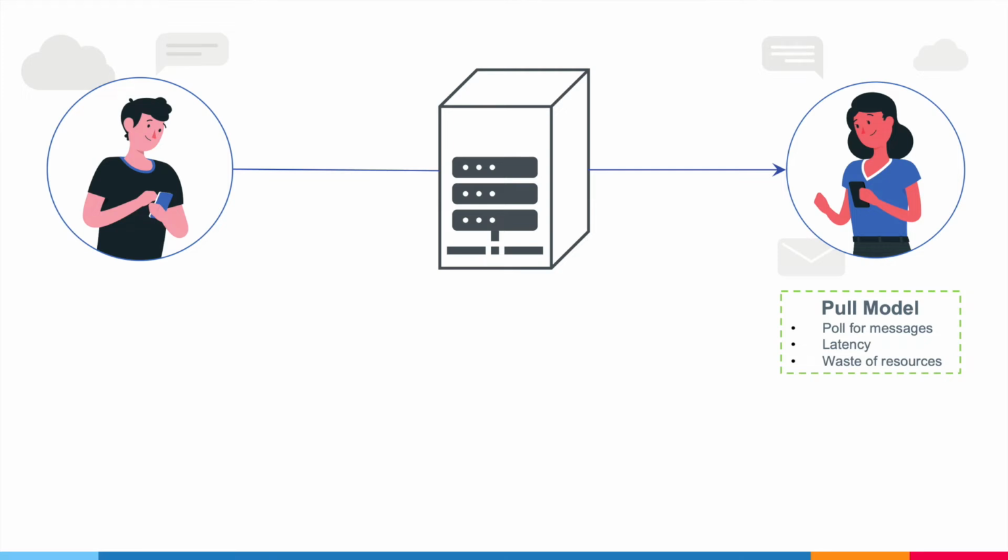So let's see if we can instead somehow push the messages from our server directly to the client app. For the client app to be able to receive an incoming message, it will have to keep a connection open. By sending messages on demand, we will be able to minimize latency and no resources will be wasted. Now, how exactly can we implement this?